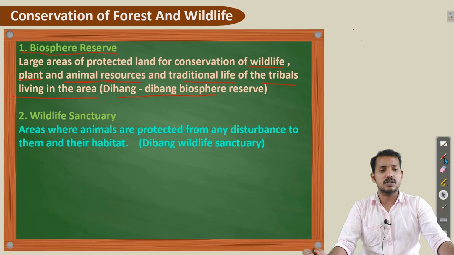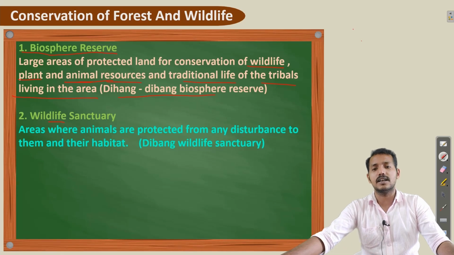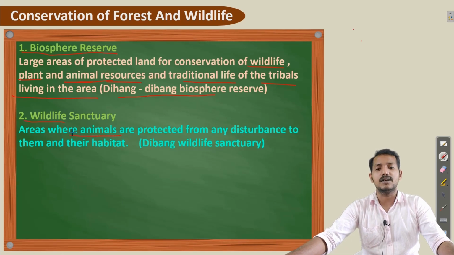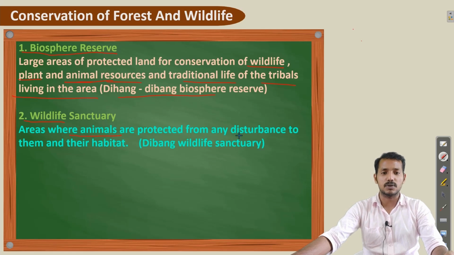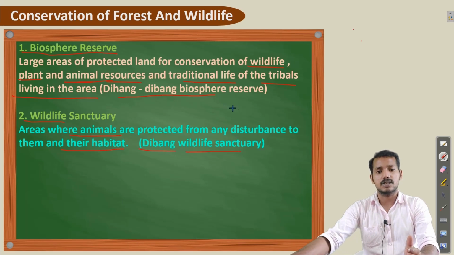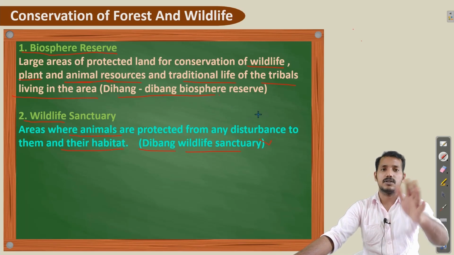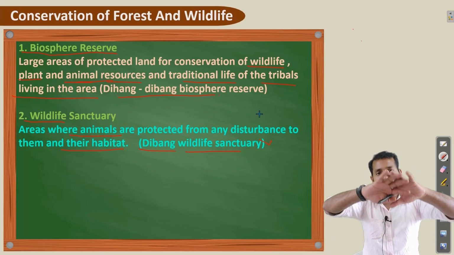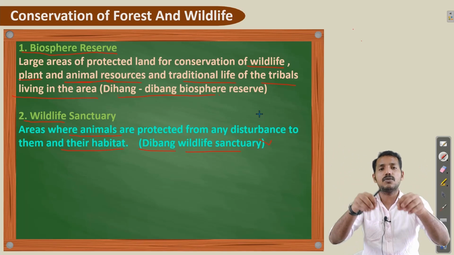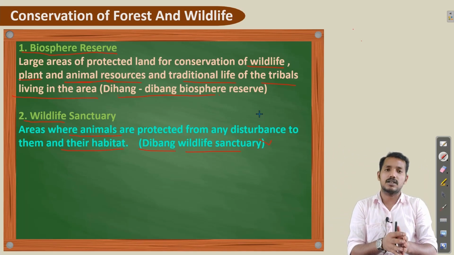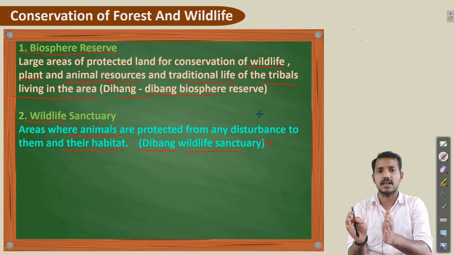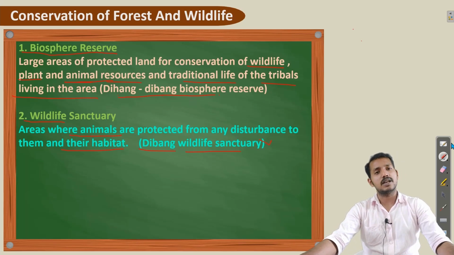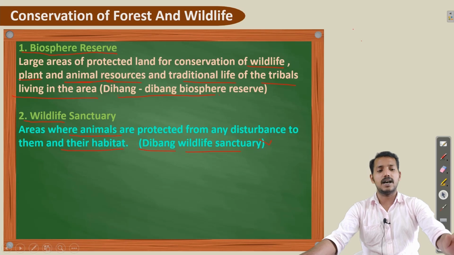Next, wildlife sanctuary. From the name itself, we can understand that it is mainly for animals. These are areas where animals are protected from disturbance to them and their habitat. For example, Dibang Wildlife Sanctuary in Arunachal Pradesh, which is part of the Dihang Dibang Biosphere Reserve. I already told you in the beginning that a biosphere reserve is a large area which may consist of some national parks and wildlife sanctuaries, specifically protected. So this is mainly only for wildlife, animals.